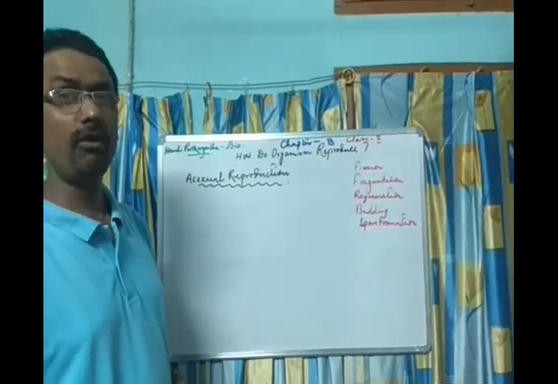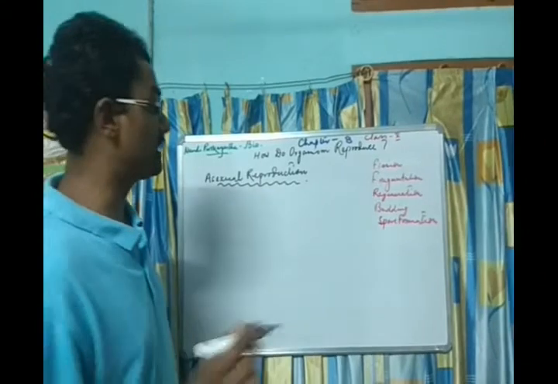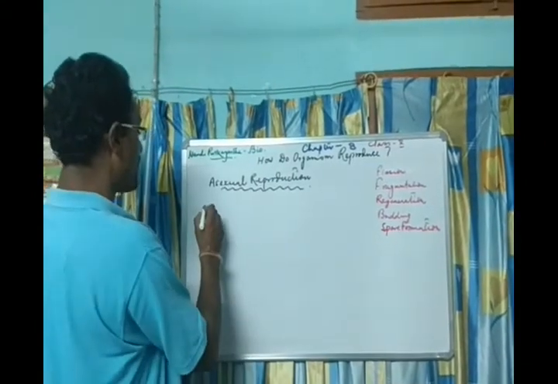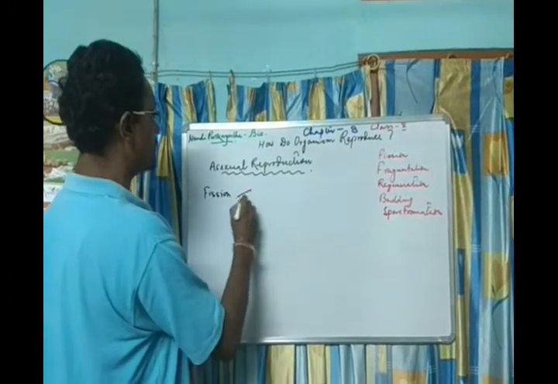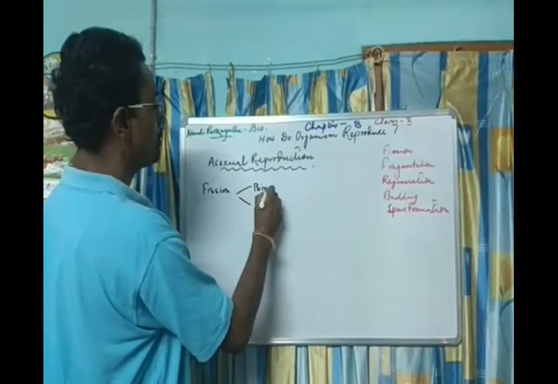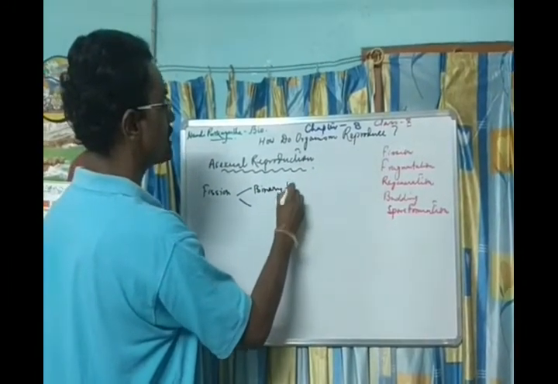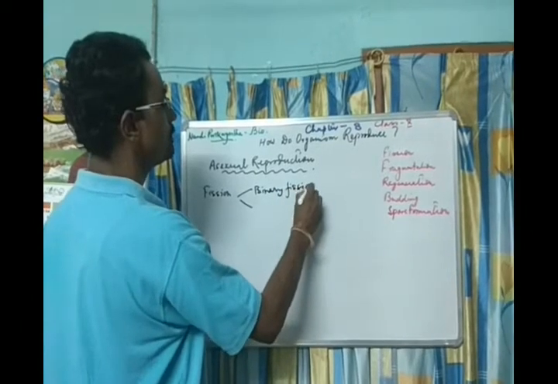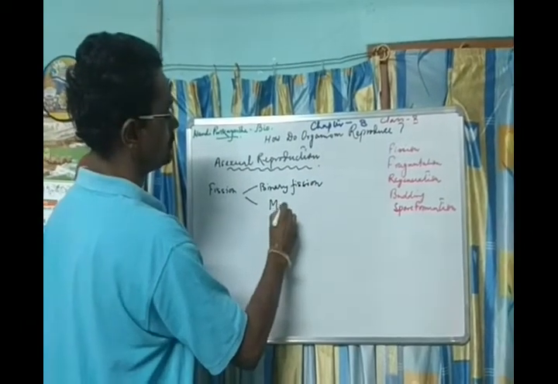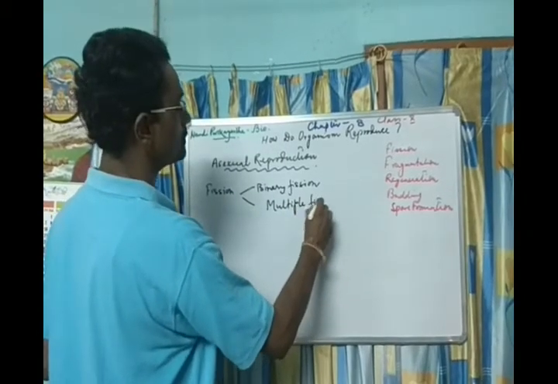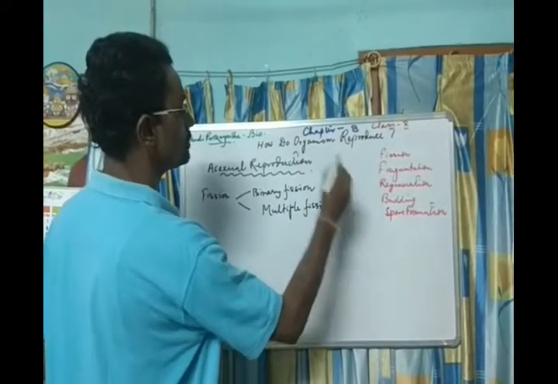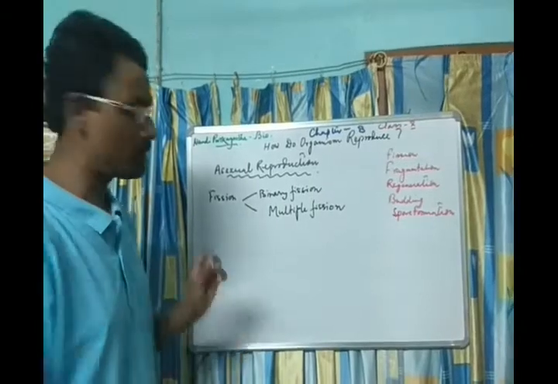First, let's go for fission. What is fission? In the case of fission, I am putting this fission into two parts. One is called binary fission. The other is called multiple fission. Binary fission means what?